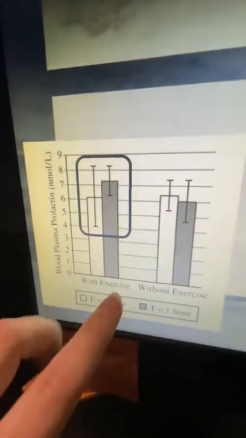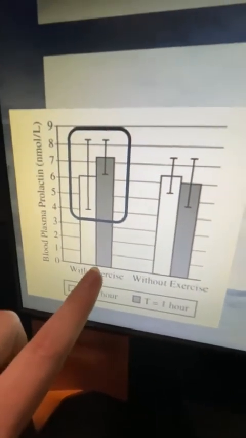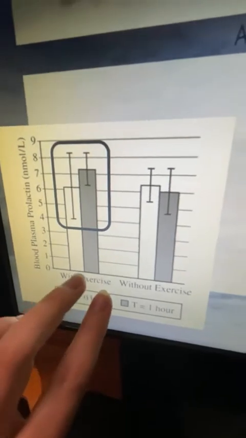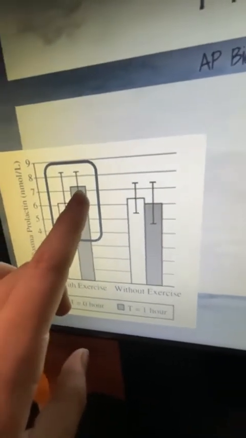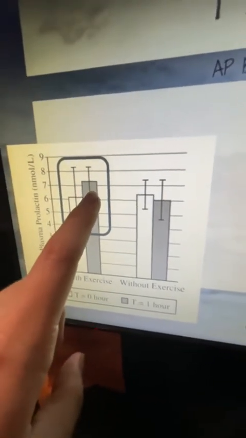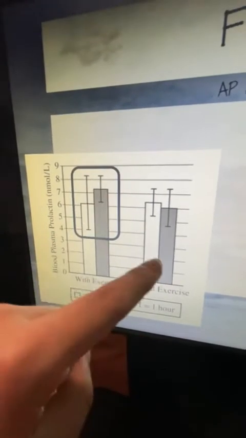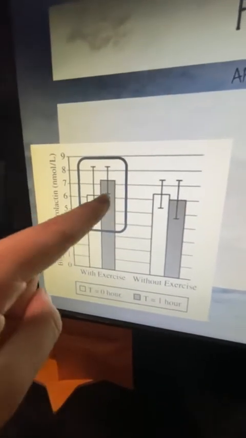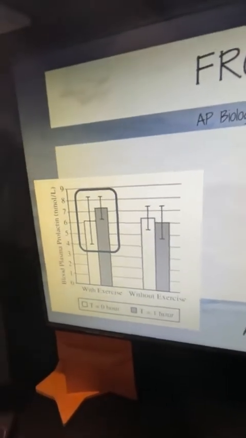If I look here at with exercise, from time 0 to time 1, what do you see? It went up, so exercise is causing my prolactin level to increase. Y'all, are my error bars overlapping again? Dang, they are. Which means that actually exercise does not increase prolactin levels, because the data is not statistically significant, right?